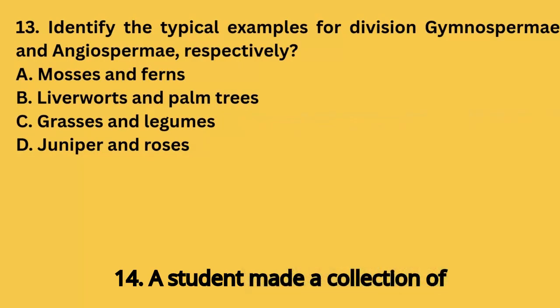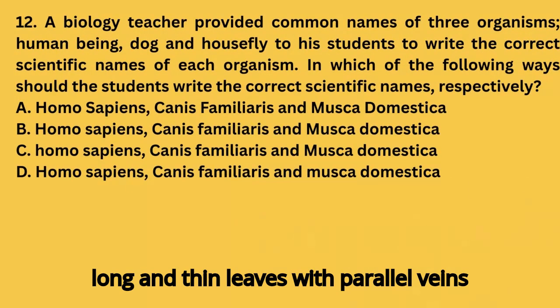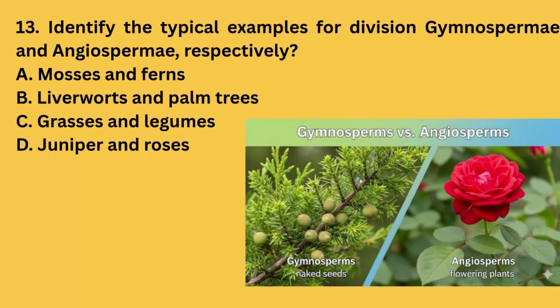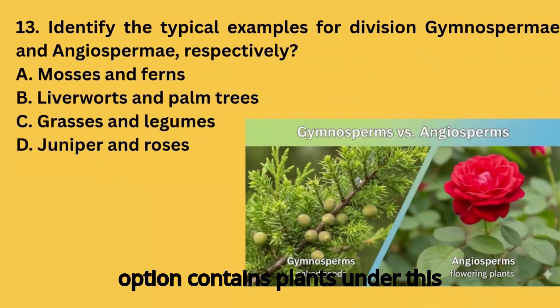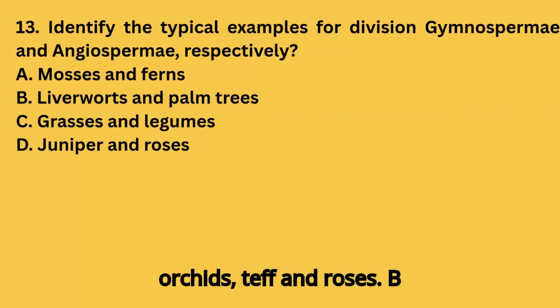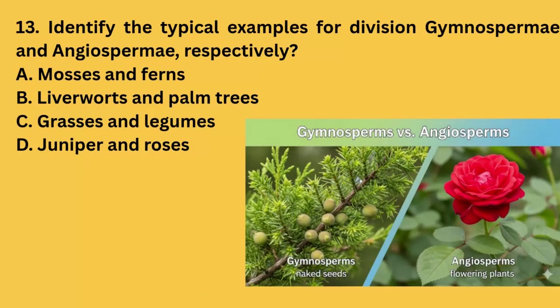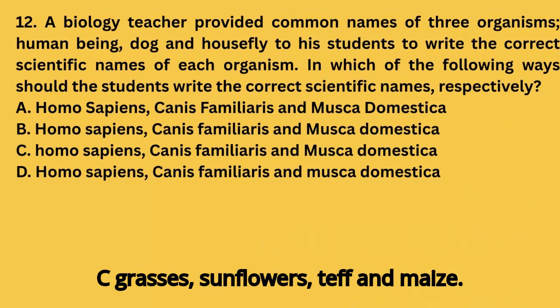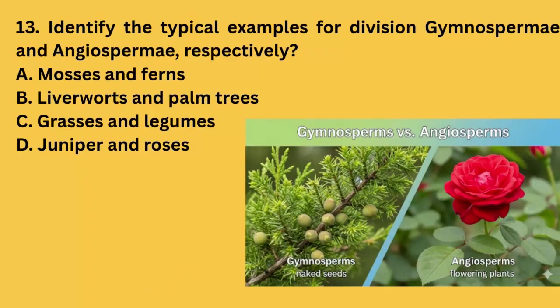Question 14. A student made a collection of plants having flowers and seeds. All contain a single seed leaf embryo, long and thin leaves with parallel veins, and scattered vascular bundles. Which option contains plants under this collection? A. Grasses, orchids, teff, and roses. B. Grasses, orchids, teff, and beans. C. Grasses, sunflowers, teff, and maize. D. Grasses, orchids, teff, and maize.